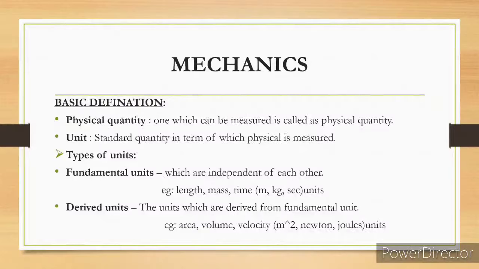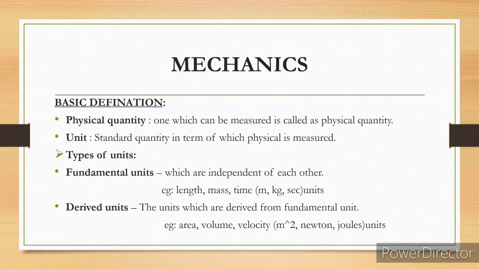For example, length is measured in terms of meters or centimeters, so those meters and centimeters are called units.